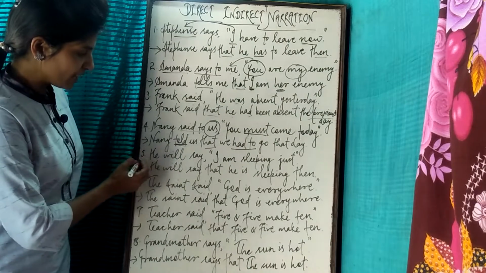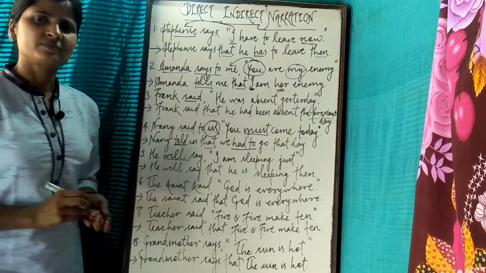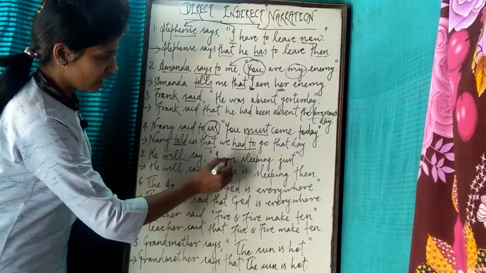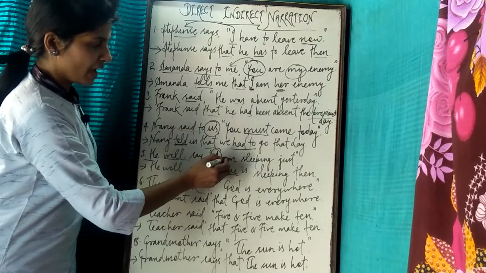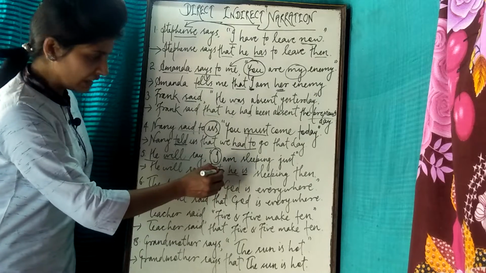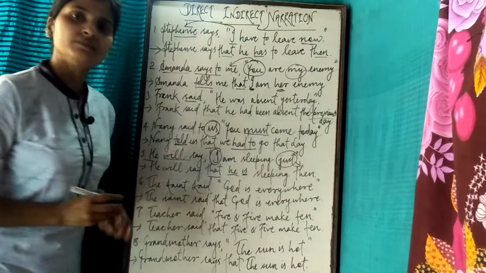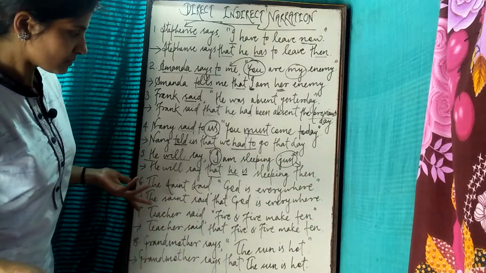Number 5. He will say, I am sleeping just. Will say, in future, no change. He will say that he, I will be he. Am will be is, because he is here. He is sleeping just into then. That is complete. I think there is no problem.